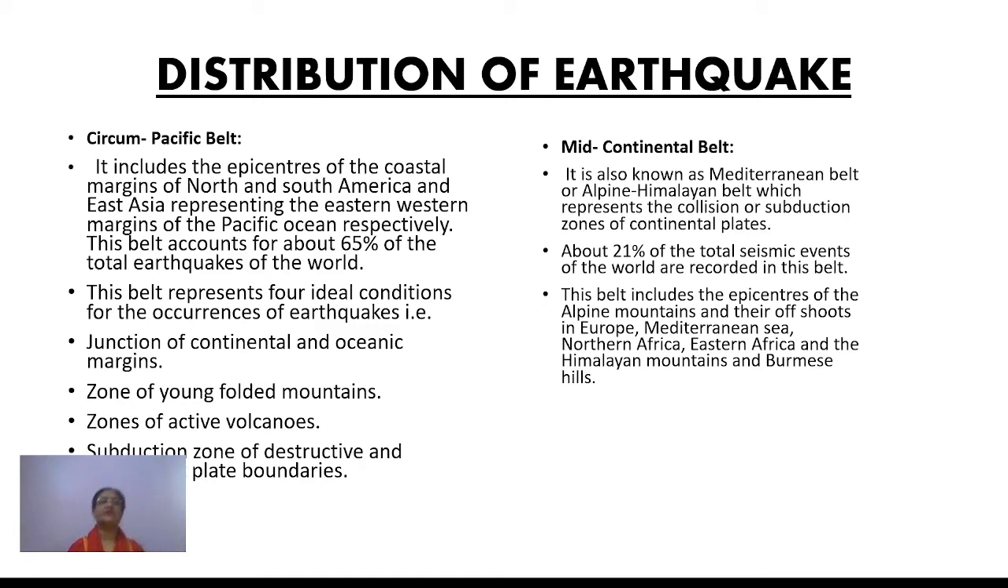And in this you will find almost 21% of the total seismic activities of the world are recorded in this belt. So this belt includes basically the epicenters of the Alpine mountains and their offshoots in Europe, Mediterranean Sea, Northern Africa, Eastern Africa, and even Himalayan mountains, Burmese hills. So all these are coming under this.